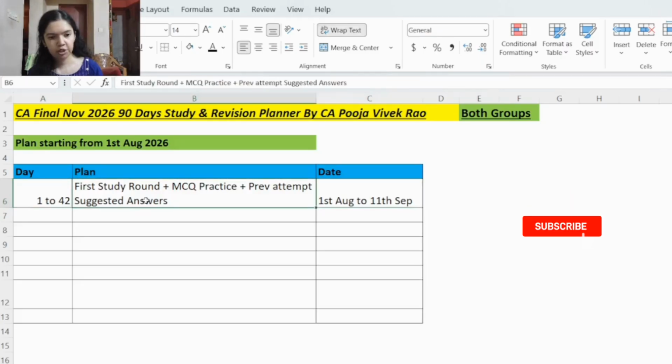One more thing in the study plan is, we have kept smart rotation between all the subjects. So you won't be studying the same subject for days together, because as we are aware, the passing criteria is 40 marks for each subject, but aggregate should be 50%. Now suppose you study FR for a long time, 15 days, 20 days, and then you go to AFM. Same way you will study that also for 15-20 days. So on you go on studying each subject.